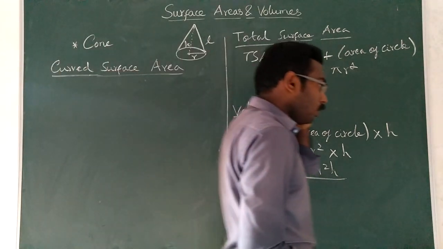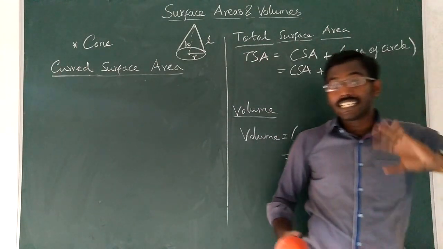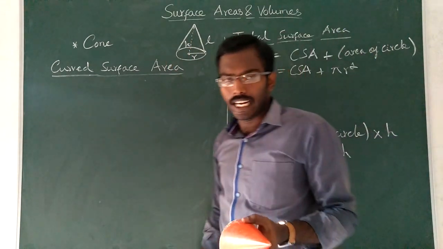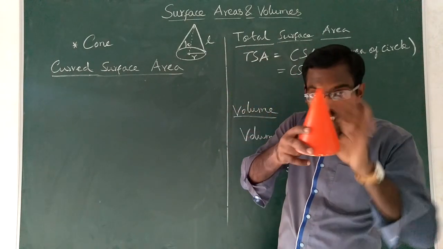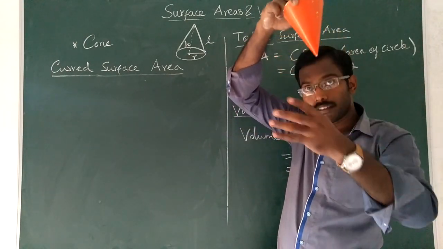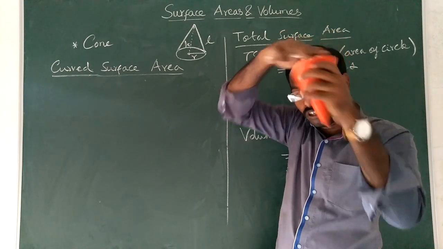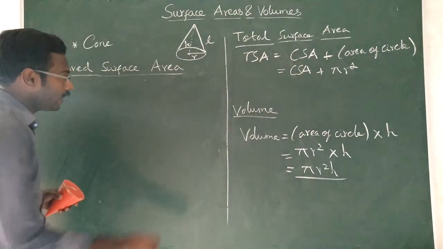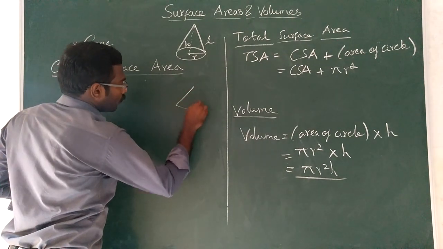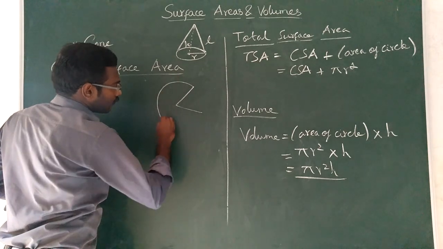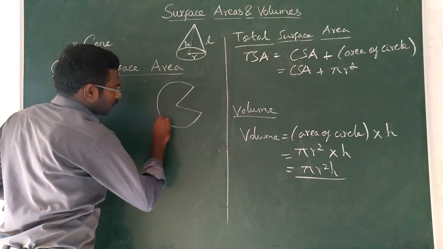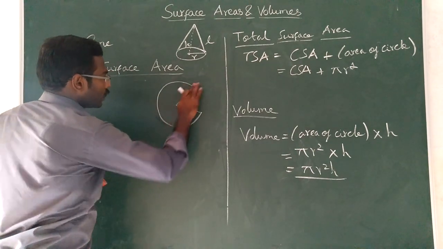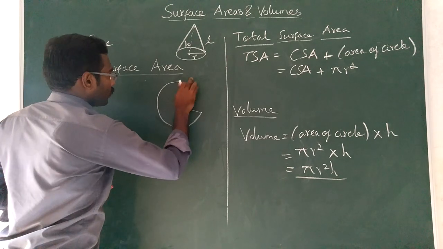Now we need to derive the curved surface area of the cone. Okay, so I already told you, if you want to find the curved surface area of the cylinder, we needed to peel that. Similarly, if you peel the curved surface area of the cone, you will get a shape more or less like this, not exactly, but more or less.